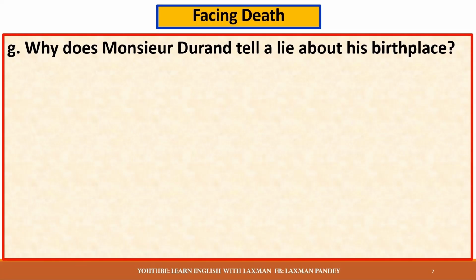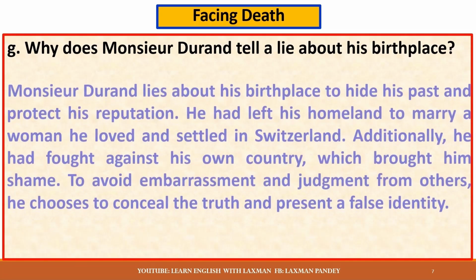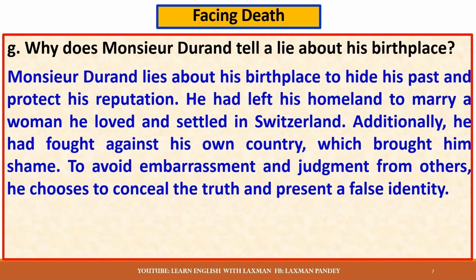Why does Monsieur Durand tell a lie about his birthplace? Monsieur Durand lies about his birthplace to hide his past and protect his reputation. He had left his homeland to marry a woman he loved and settled in Switzerland. Additionally, he had fought against his own country, which brought him shame. To avoid embarrassment and judgment from others, he chooses to conceal the truth and present a false identity.